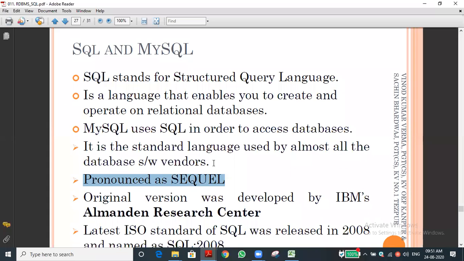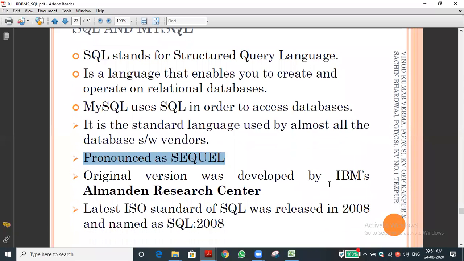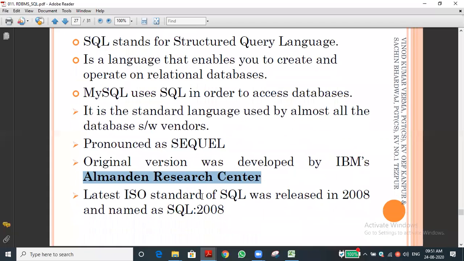The original version was developed by IBM at the Almaden Research Center. Here only they developed the first versions. Later it was developed and it was bought by Sun Microsystems.